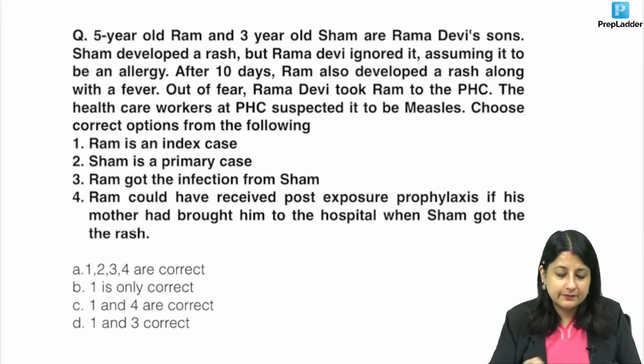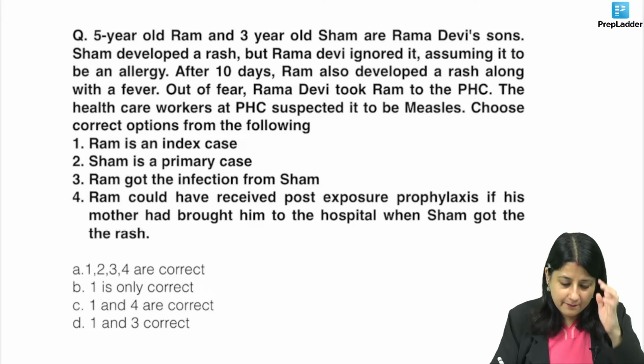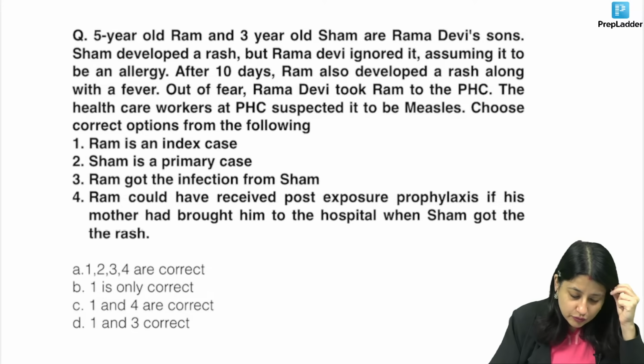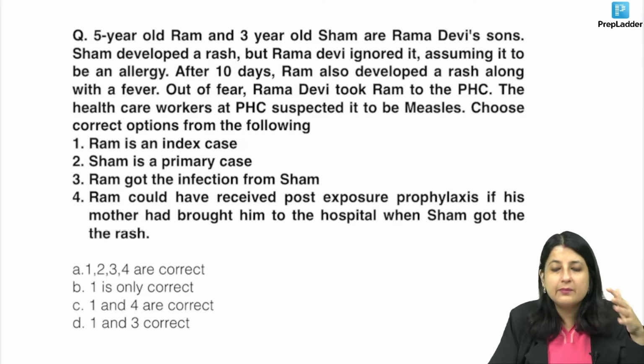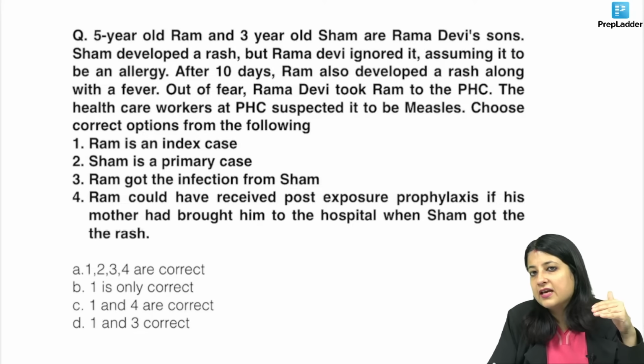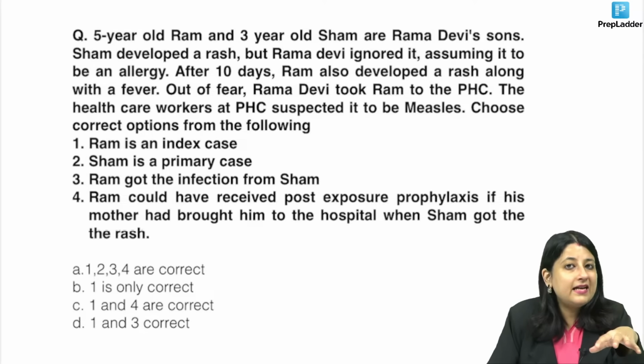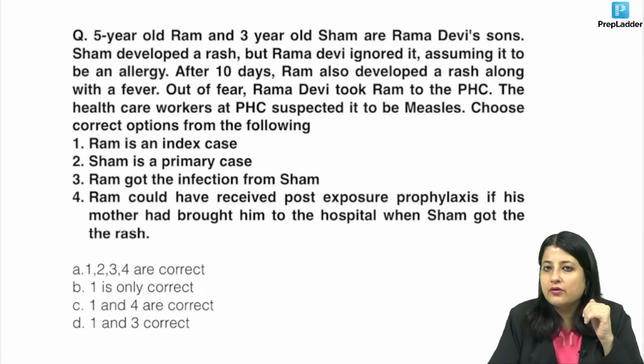So the question says, 5-year-old Ram and 3-year-old Sham are Ramadevi's son. Sham developed a rash but Ramadevi ignored it, assuming it to be an allergy. After 10 days, guys, Ram also developed a rash along with the fever. Out of fear, Ramadevi took Ram to the PHC. The healthcare workers at PHC suspected it to be measles. Choose the correct option. Now you all know what is a primary case. Primary case is the first case introduced into the population. And what is an index case, guys? Index case is the first case to come to the notice of an investigator.